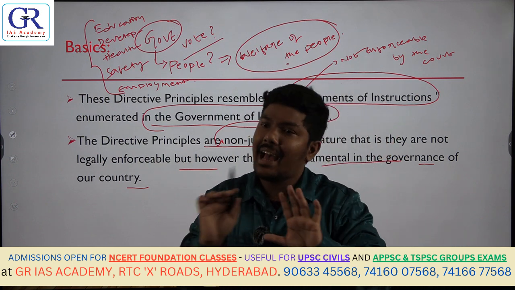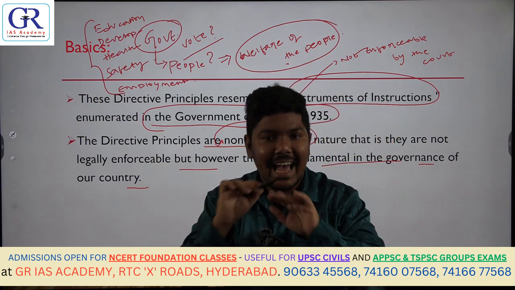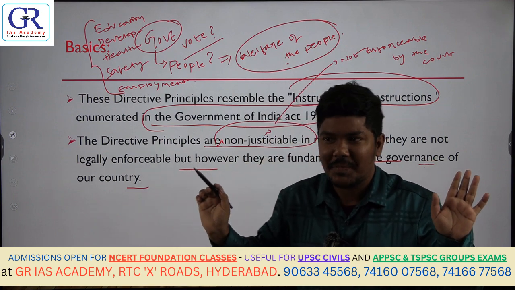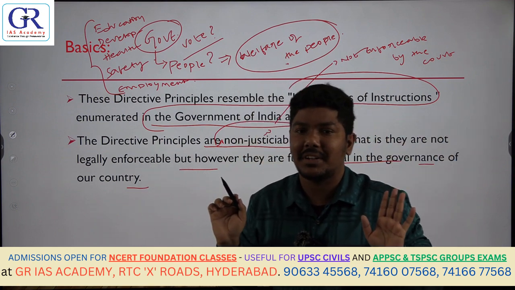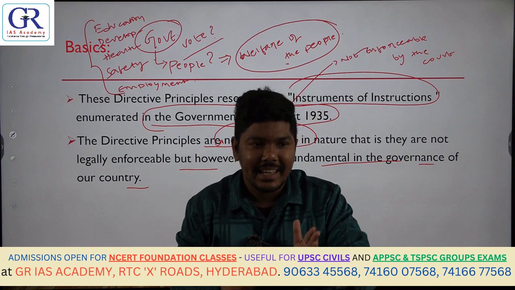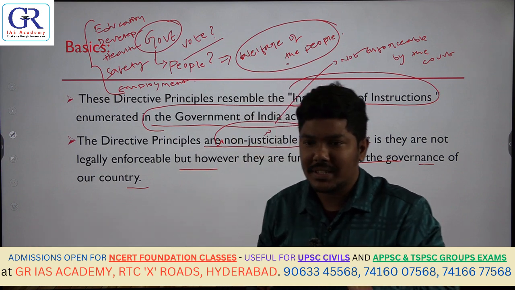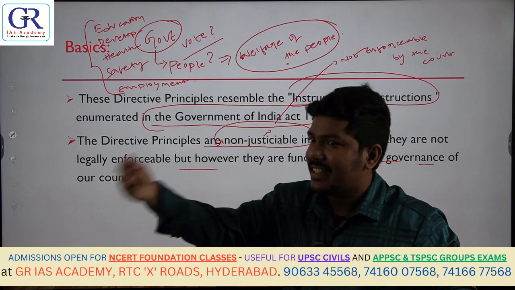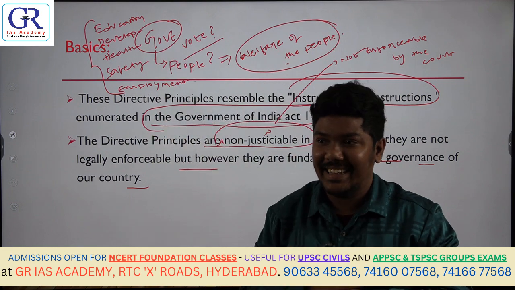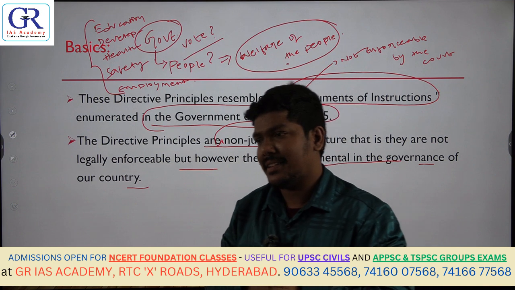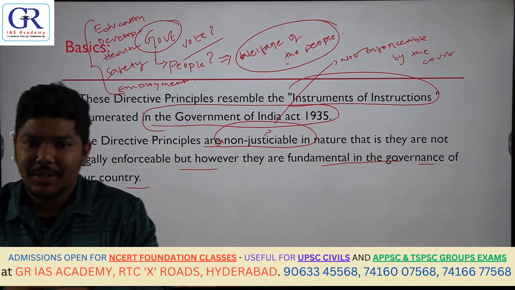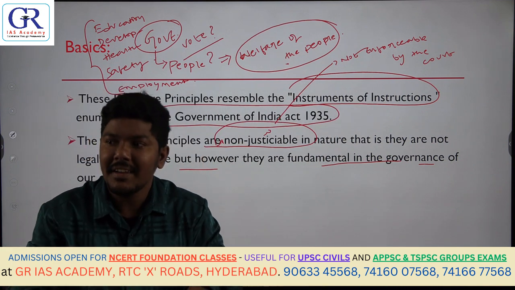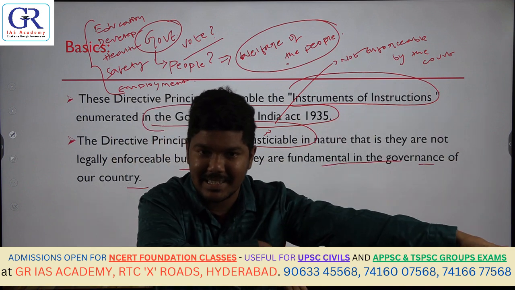But I haven't done any developmental activity. I haven't given any job opportunities to you. I haven't brought any companies here. Now, just 2 months before the election, I'm again coming to you and asking for your vote. Please vote for me. For the next 5 years, I will do these things. Will you trust me? No. What will you do then? You will just remove me and give the power to somebody else.